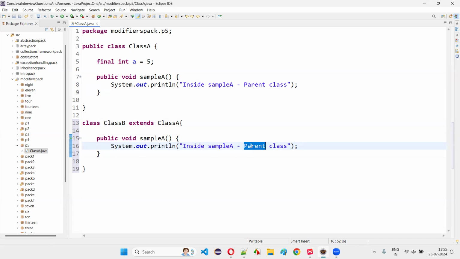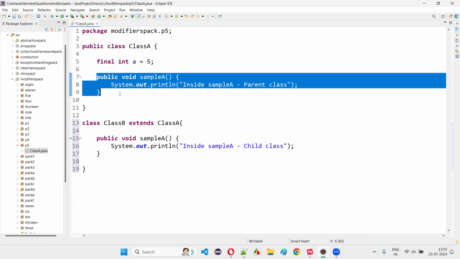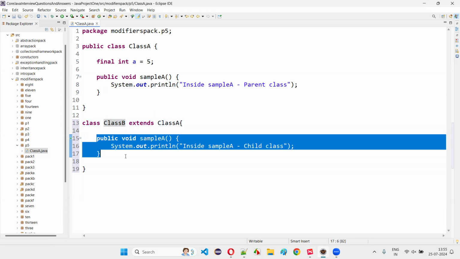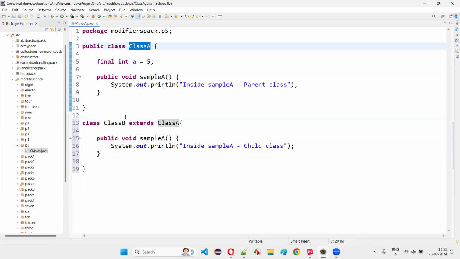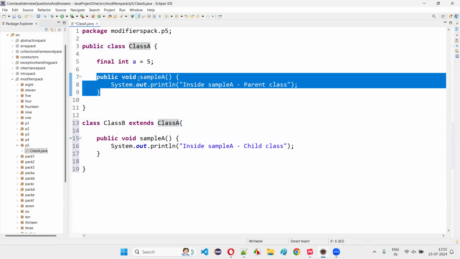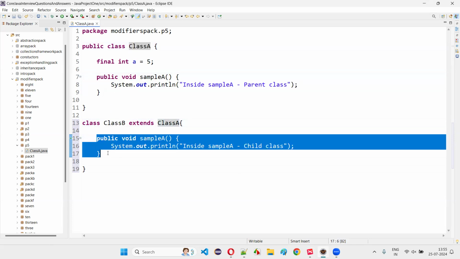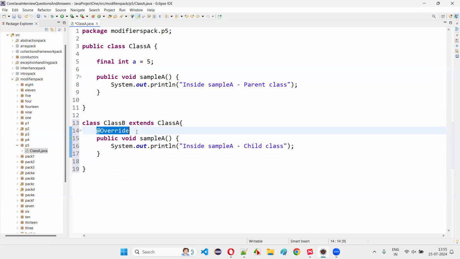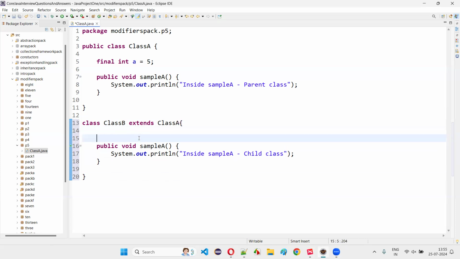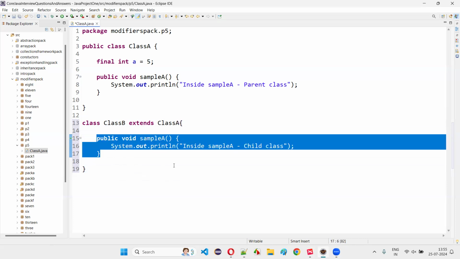You see there is no issue, because this is a normal method. It's not a final modifier specified method, so it can be overridden here. How can I prove that this method is overriding the method in the parent class? Class B is a child of class A, so the method in the parent class is overridden by the method in the child class. To confirm that, if you write the annotation @Override and you are not getting any errors, you are good to go. It's not compulsory to provide @Override, but to prove that this is overriding, we can do that.